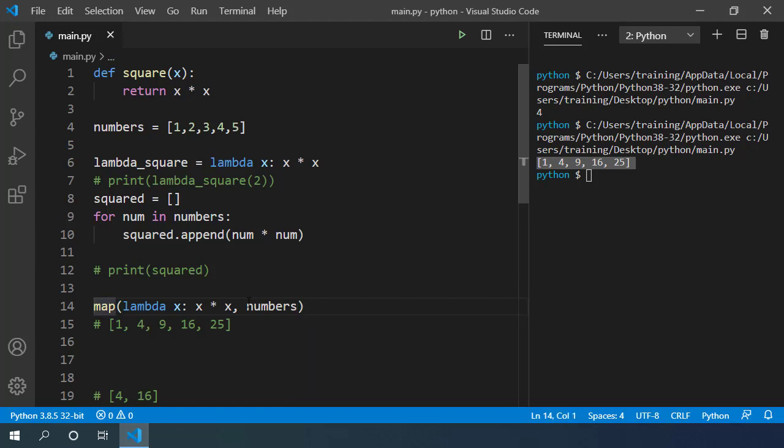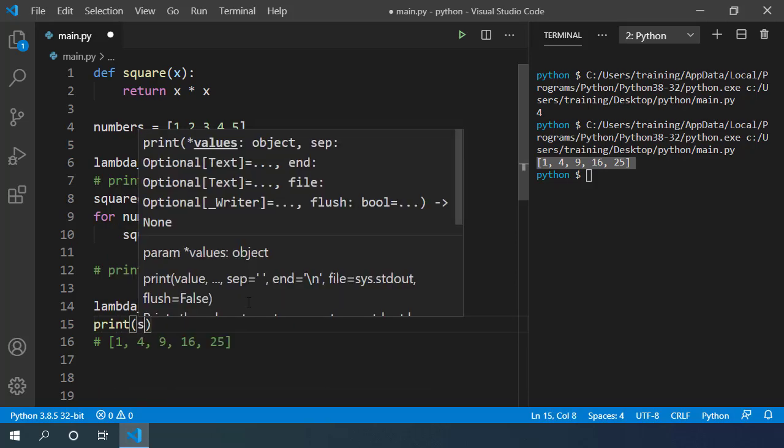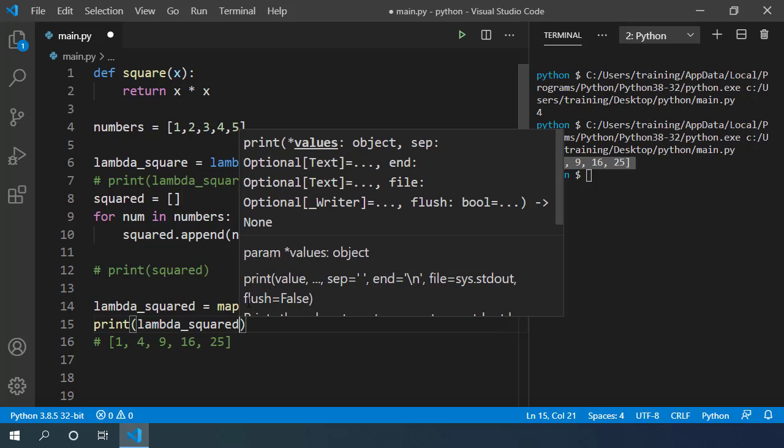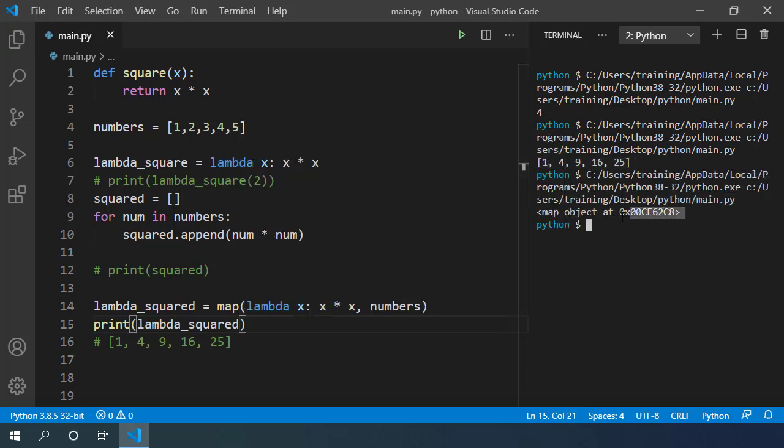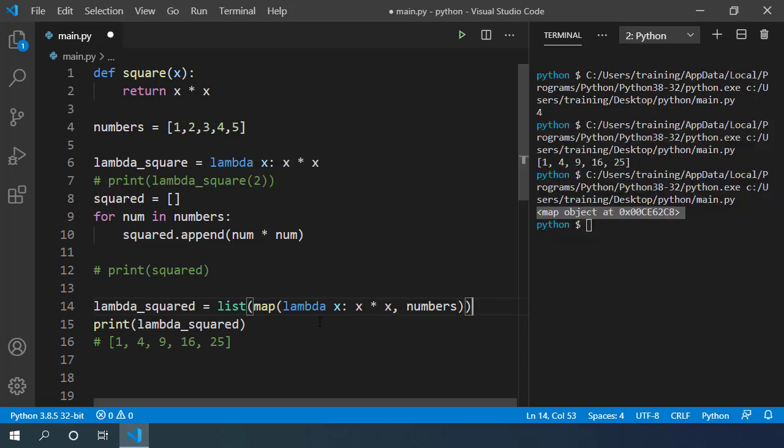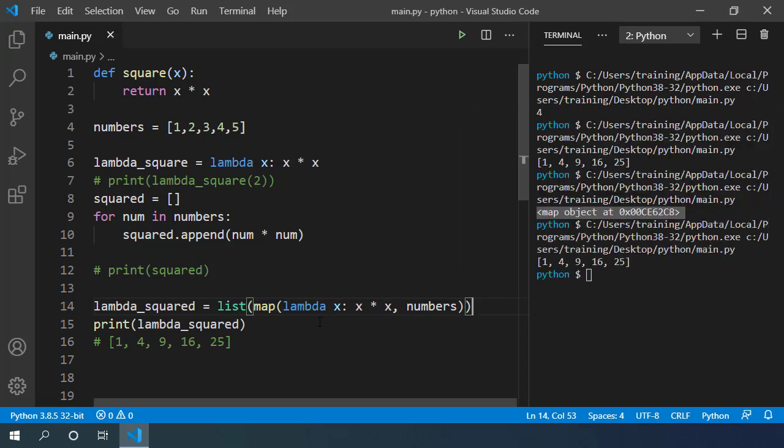Let's assign it to a variable lambda squared. Let's try to print it, and you can see that it prints a map object, and we can convert it to list by wrapping it inside the list function. Let's try printing again, and we get the exact same list, but in this case with very few lines of code. So this is just a taste of what you can achieve with combination of functional programming and lambda expressions.